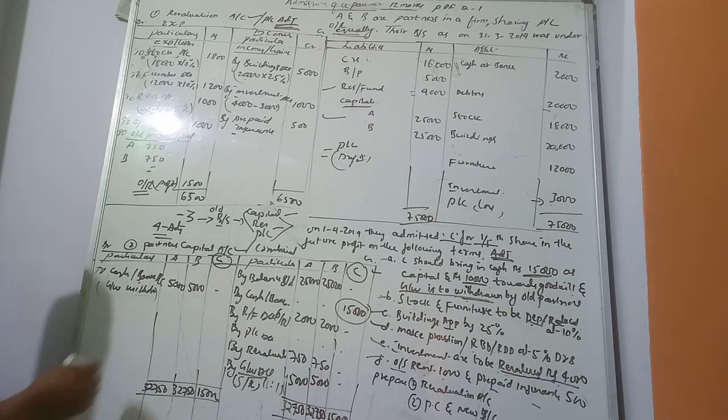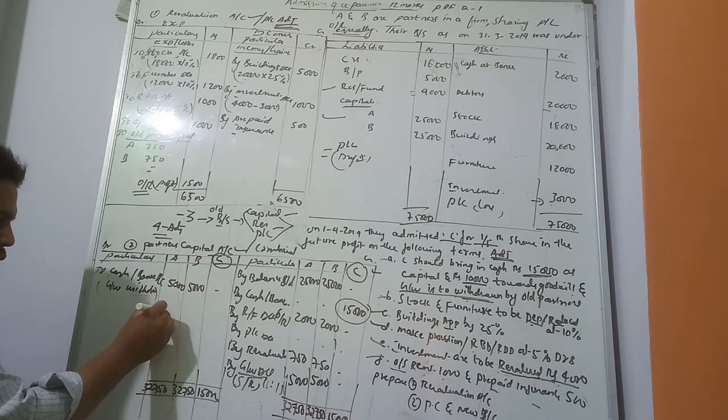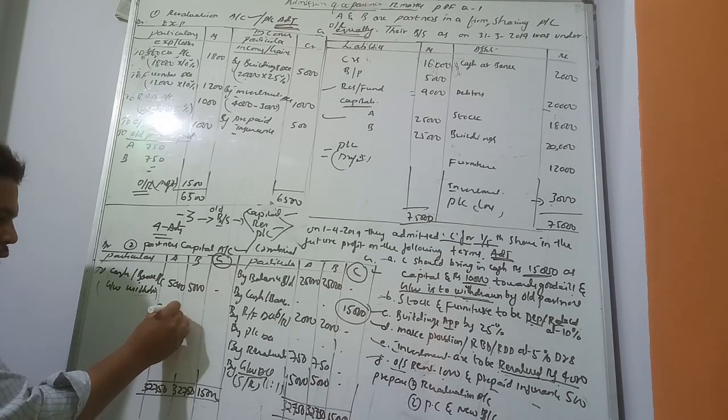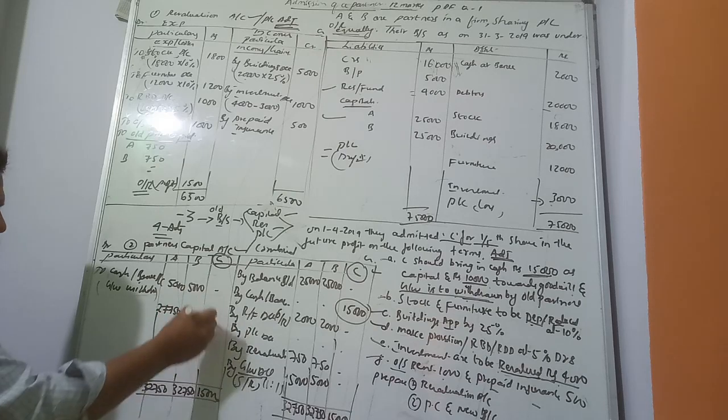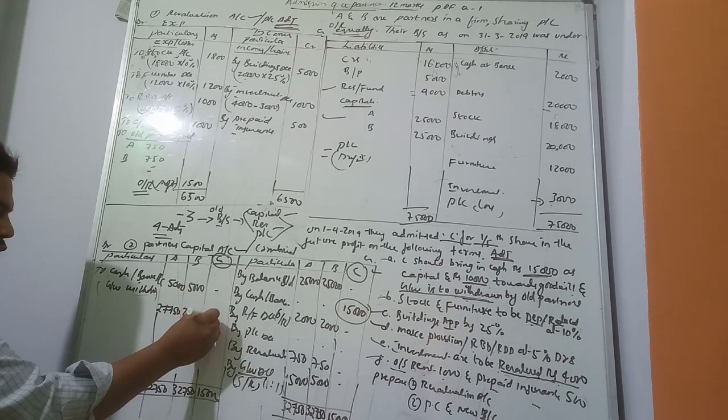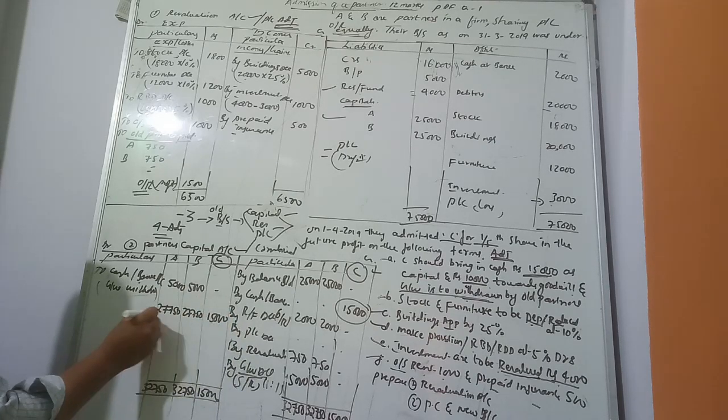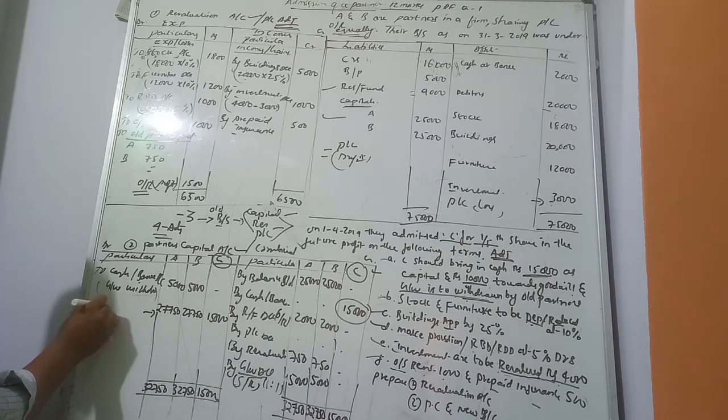Debit balance: 32,750 minus 5,000 is 27,750. Here there is no amount to minus; there is 15,000. So this balance is transferred to the balance sheet, balance carried down.